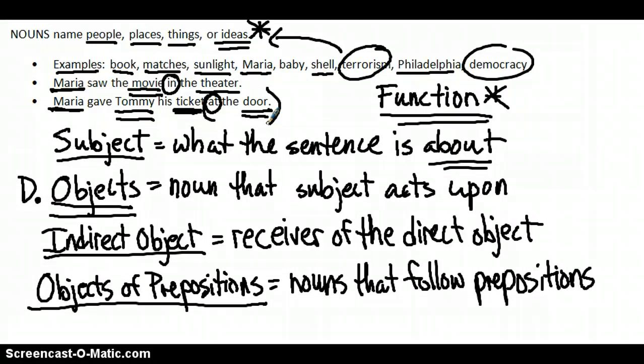Those are the four main ways that nouns function in a sentence, as subjects, direct objects, indirect objects, and objects of a preposition. And as we learn the different parts of speech, we're going to diagram them and talk about them, break them down so that we understand not just the textbook definition, but also how words function in the context of sentences. If you need more help with this, you can go to the Learning module and click on the link to Grammar Revolution, and you'll see more examples of nouns and how they operate in the sentence.